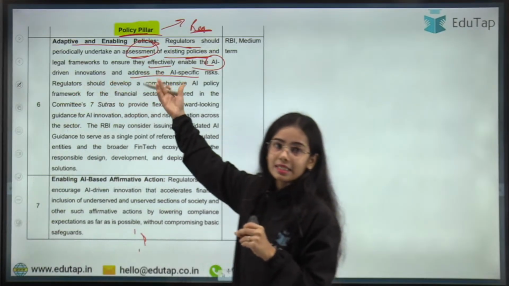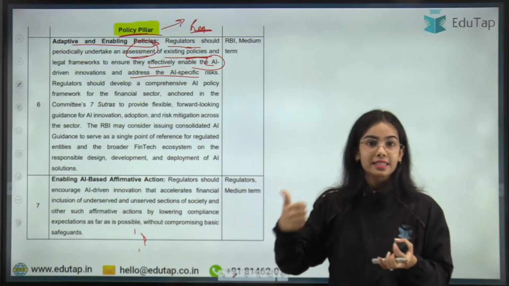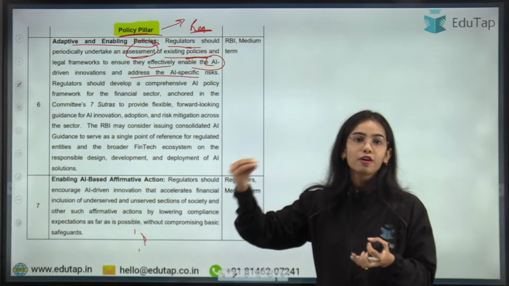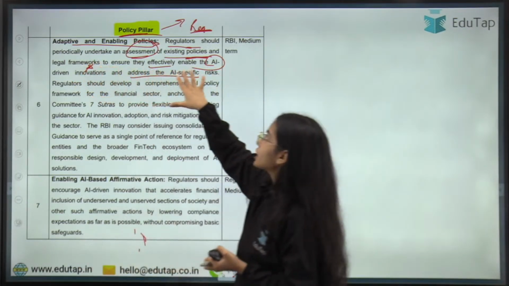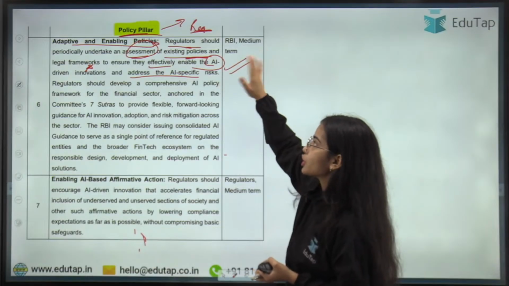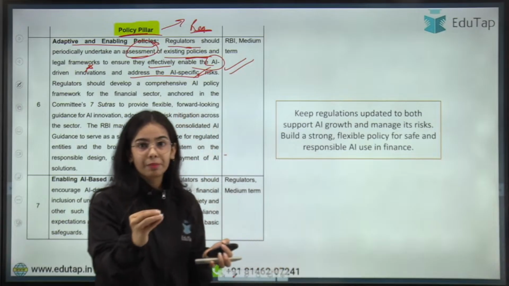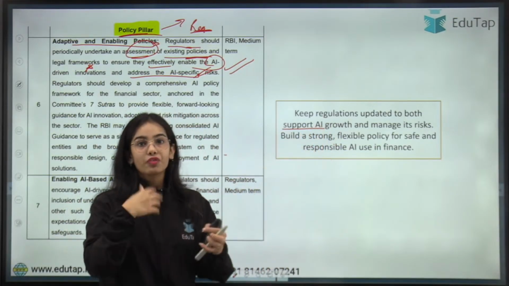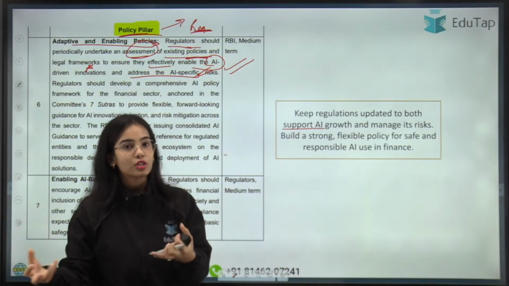So the committee has recommended to the Reserve Bank of India that the regulators should periodically undertake the assessment of the innovation that is happening in the AI, and the legal framework or regulation should be there to ensure they effectively enable the AI innovation but address the AI specific risk also. So basically, keep regulations updated to both support the AI growth and manage its risk. We have to update our regulations from the AI perspective also.